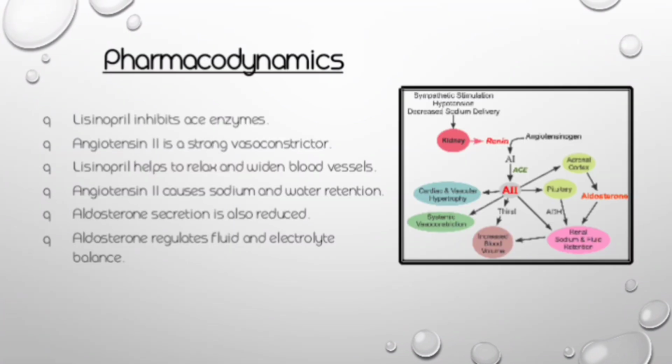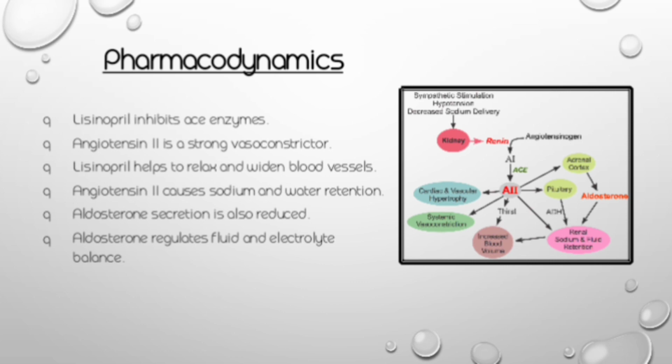Moving on to the pharmacodynamics of lisinopril, as we all know, pharmacodynamics is the action of the drug on the body. So lisinopril acts on the ACE enzyme. Here a question arises: what is an ACE enzyme? For this concept, we have to look at the flow chart on the right side of the slide. In this flow diagram, one of our main excretory organs, the kidney, is shown. Besides its excretory function, the kidney also releases an enzyme known as renin, which converts angiotensinogen into angiotensin 1, and angiotensin 1 is converted into angiotensin 2 with the help of the ACE enzyme. Angiotensin 2 has different functions like vasoconstriction, increased blood volume, and renal sodium and fluid retention.